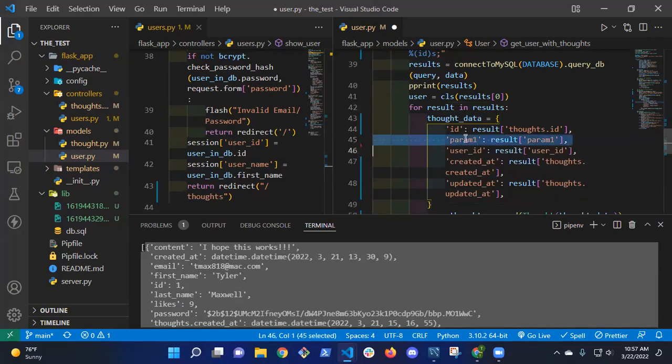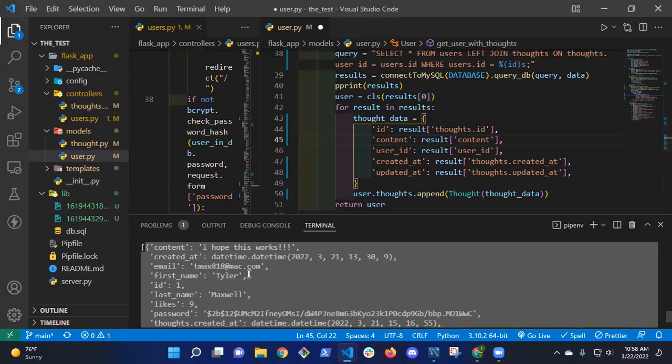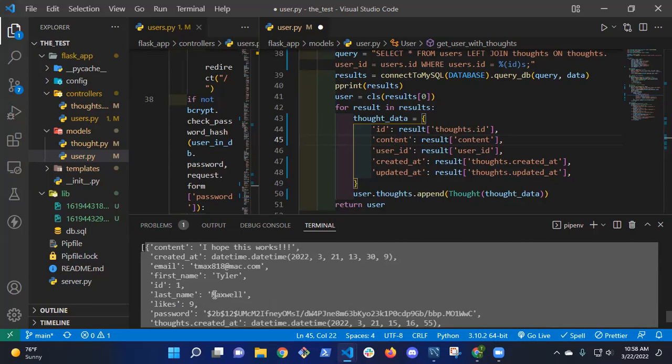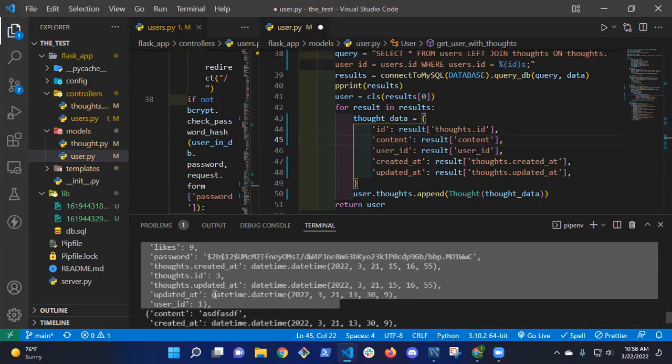Content. Yeah, so content. Notice that I'm selecting and doing it two at a time. Please do this, because if you misspell one, like if you leave out the T in this one but put the T in the other one, it's going to break. So try to use the tools if you can to make the changes. All right, so we have content, we have user ID, and I think that's all I need to change, unless I missed anything. The created at goes with the user. We have ID, last name, likes. Wait, do thoughts have likes? They do, right? Yeah.